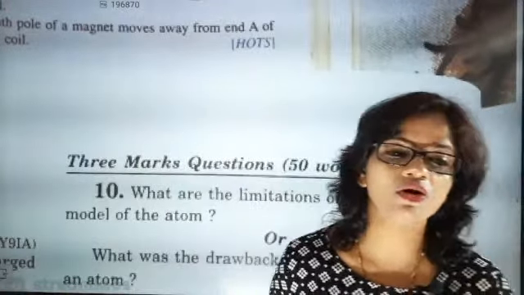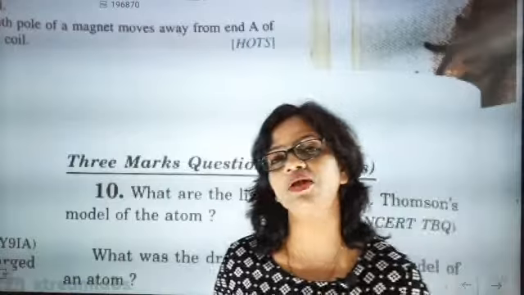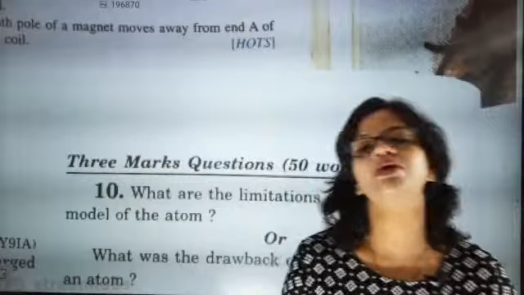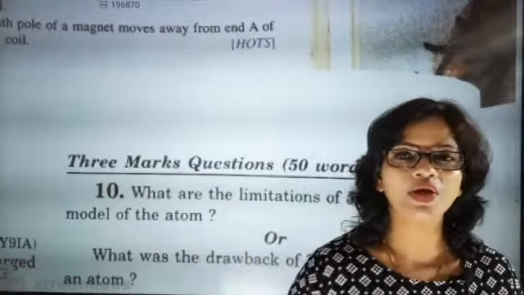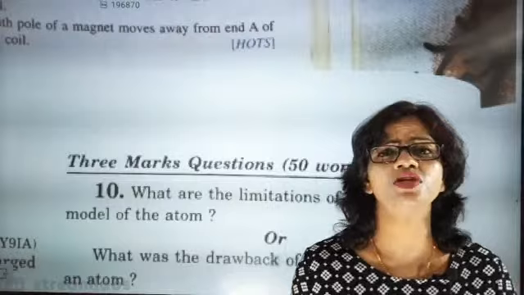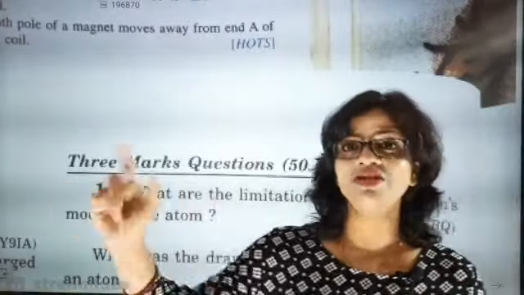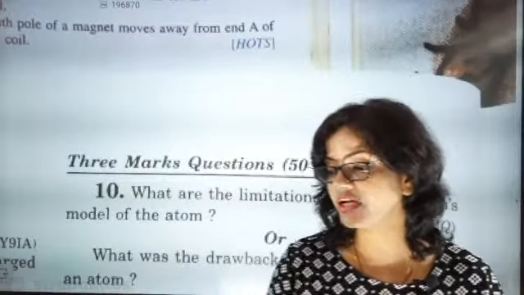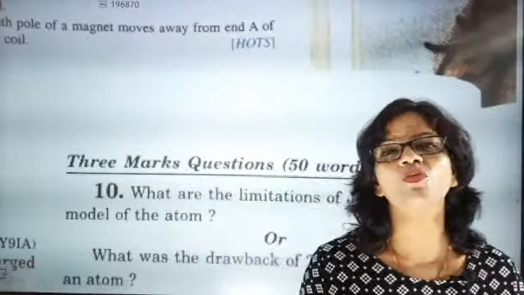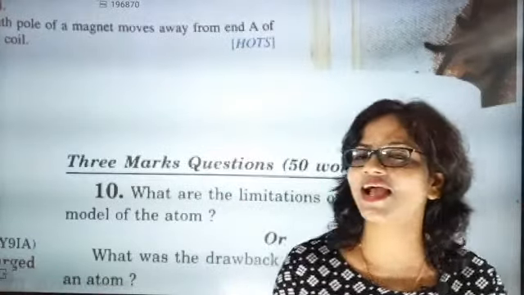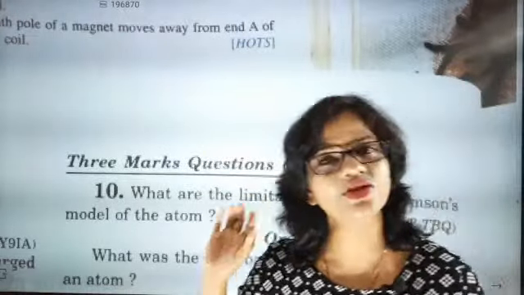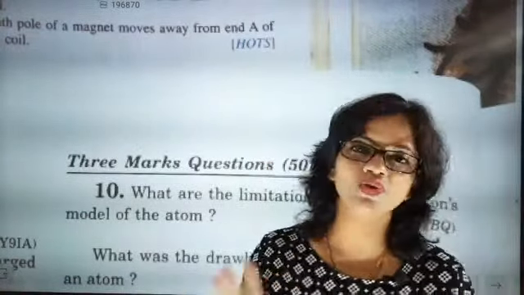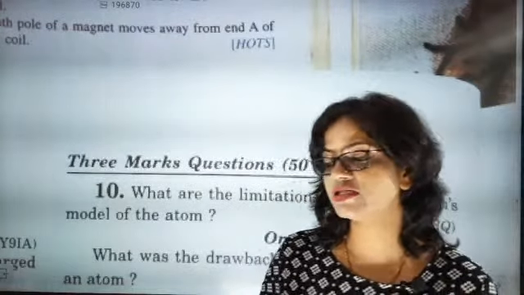Because J.J. Thomson's experiment was followed by Rutherford's experiment. When Rutherford did the same experiment, trying to know where the locations of positive charge are and how positive charges are distributed based on J.J. Thomson's experiment, he found another thing. He found that the positive charges are not distributed throughout the structure. They are present at the nucleus and concentrated at the nucleus. They are not present anywhere around the nucleus, and negatively charged particles are revolving around it.